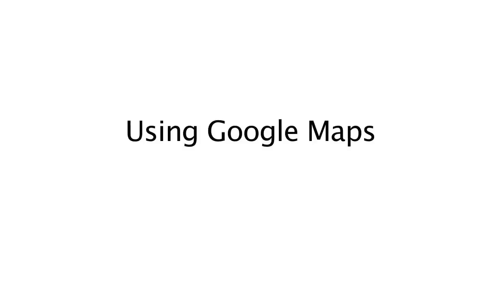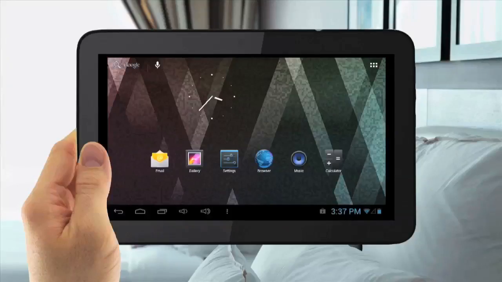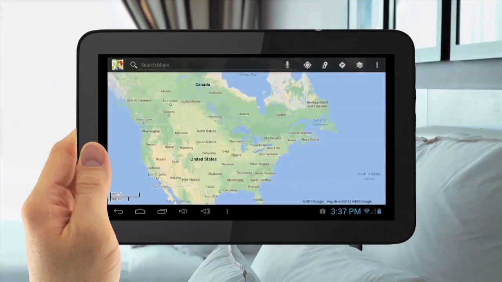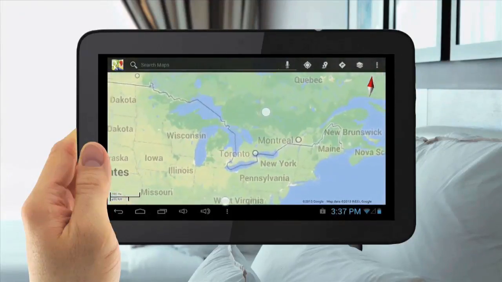Using Google Maps. To use Google Maps, tap the Menu Applications button in the top right. Then, tap the Maps icon. Here you can explore the world, get directions, and discover new places.